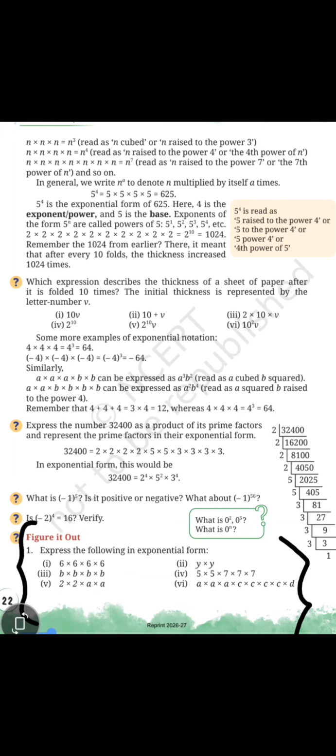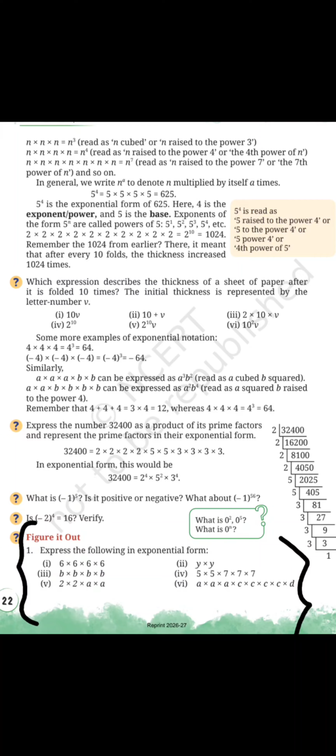Yes, ma'am. Sorry, ma'am. So tell me what is the first answer in the exponential form? 6 to the power 4. Yeah, second one, I am talking about the second one. It is y to the power 2.